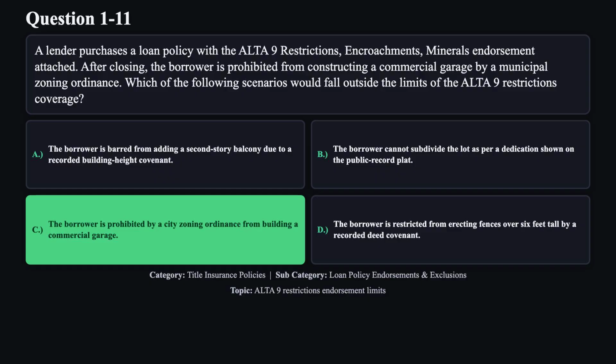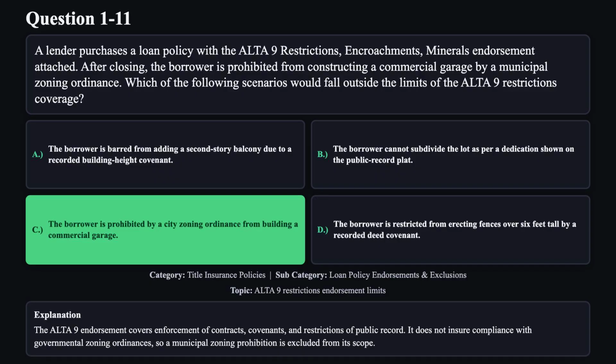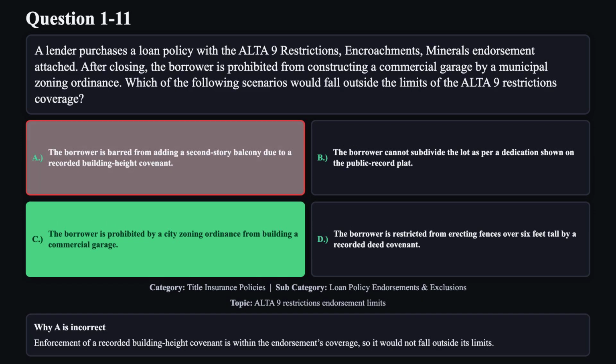The correct answer is C. The ALTA 9 endorsement covers enforcement of contracts, covenants, and restrictions of public record. It does not ensure compliance with governmental zoning ordinances, so a municipal zoning prohibition is excluded from its scope. Reason A is not correct. Enforcement of a recorded building height covenant is within the endorsement's coverage, so it would not fall outside its limits.